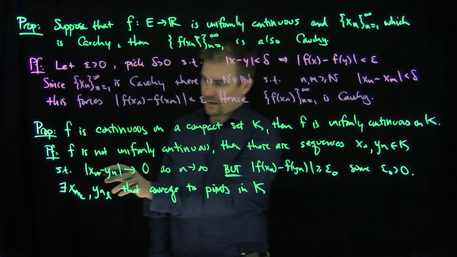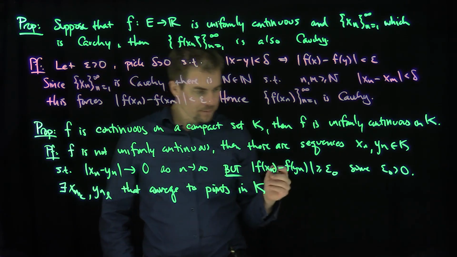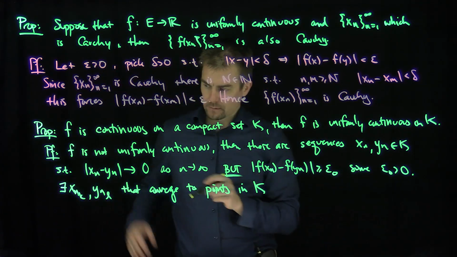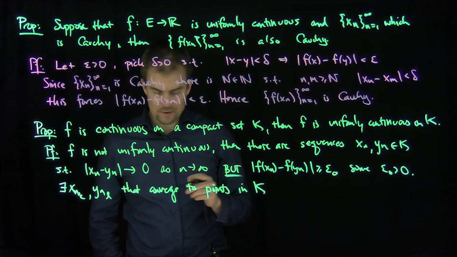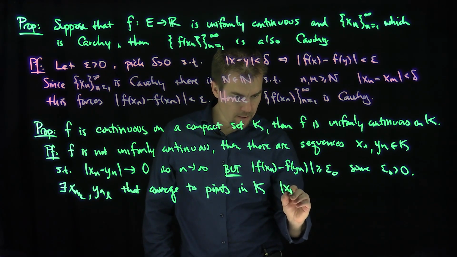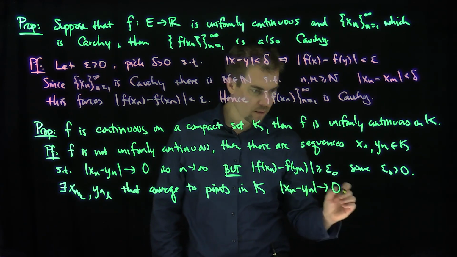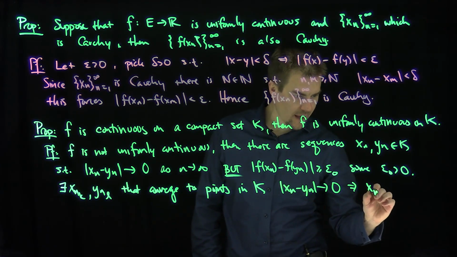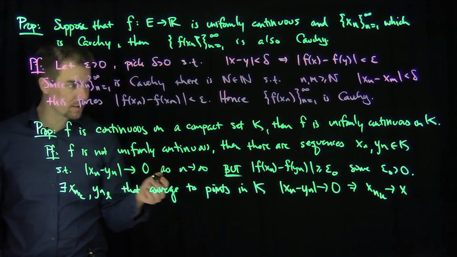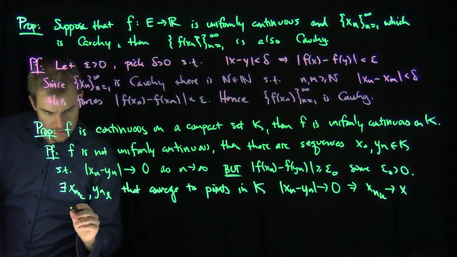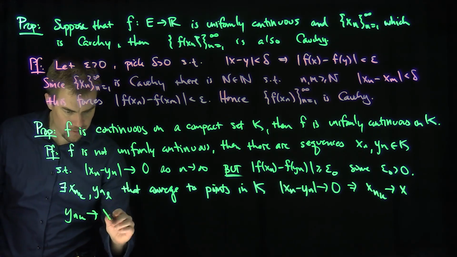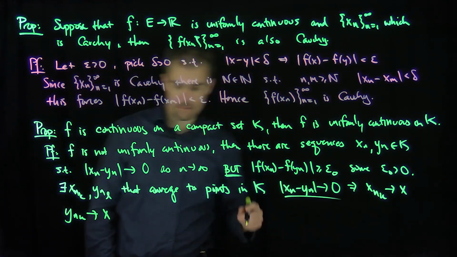So in other words, since the difference of xn and yn tends to 0, by choosing a common collection of those subsequences, xn minus yn tending to 0 implies that xnk converges to a point x, and ynk will have to converge to the same point x by this condition over here. Okay, good.